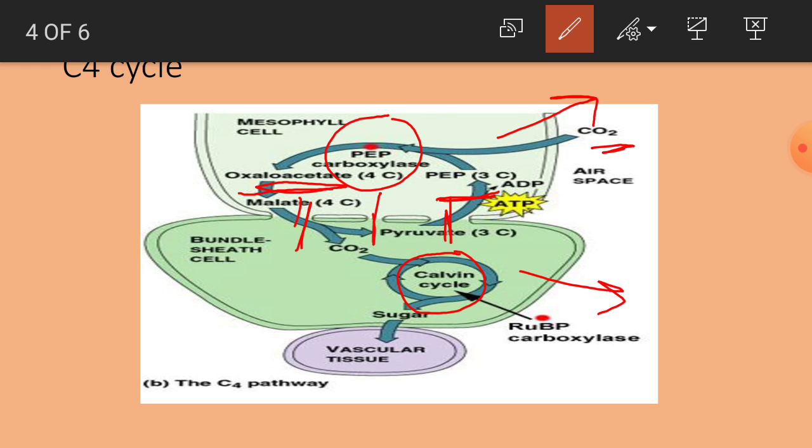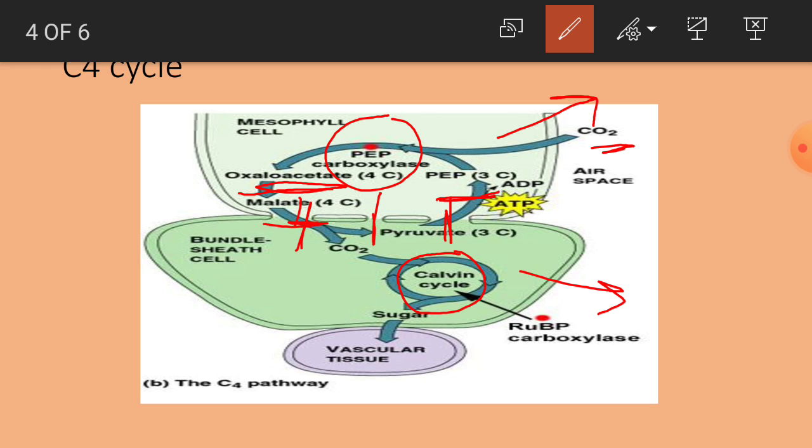But here in C4 plants, there is no such competition, because the process actually starts with PEP, which takes carbon dioxide from the atmosphere, and in the presence of PEP carboxylase only, the single enzyme, it is changed into oxaloacetic acid, and then the thus formed 4 carbon compound oxaloacetic acid is changed into another 4 carbon compound, that is malic acid.